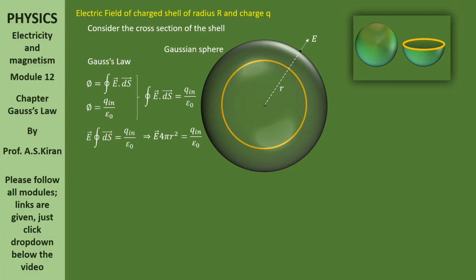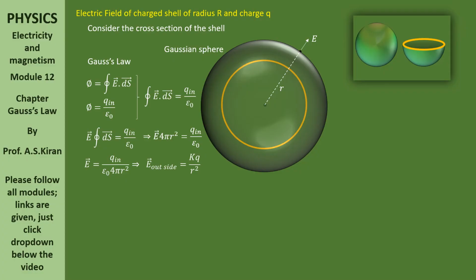Anyhow, coming to this electric field, E bar circular integral of ds bar is equals to q in by epsilon naught. This implies E bar times 4 pi r square is equal to q in by epsilon naught. Now E bar is equals to, bring this 4 pi r square this side, it comes into the denominator, q in by epsilon naught 4 pi r square.